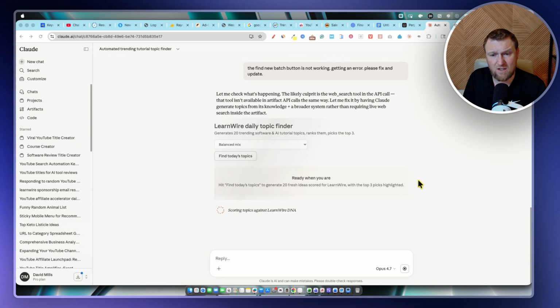When it notices something's wrong, it kind of knows where to go. Oh, I need to call on this, I need to call on that, and it tries to fix itself. The Claude Code is going to need a little bit more massaging to get it to work. But we're going to take a look here.